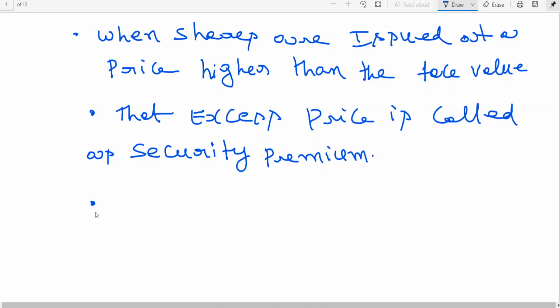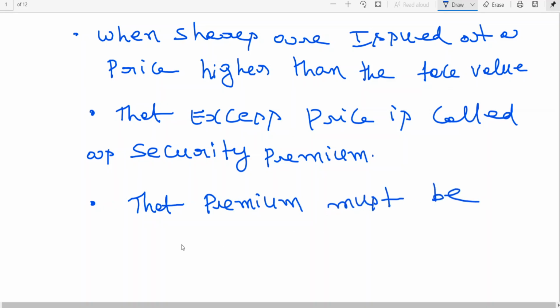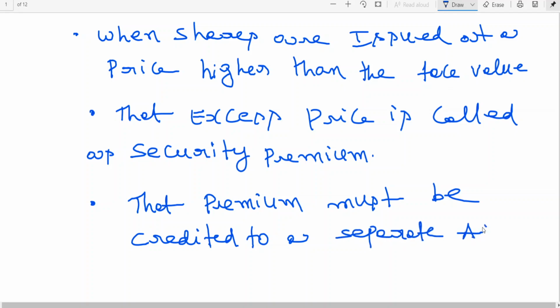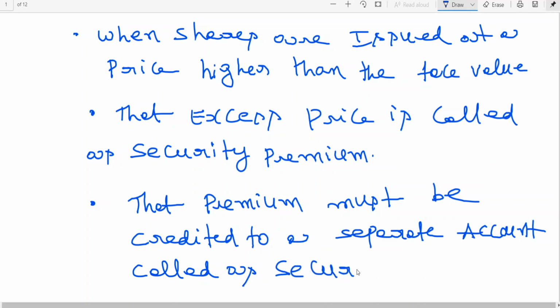Okay, next point. That premium must be credited to a separate account called security premium.